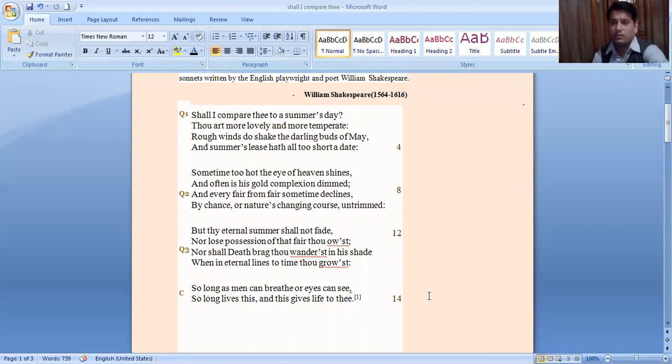So in this way, the Shakespearean sonnet consists of three quatrains and a last couplet, and the Italian sonnet consists of an octave and a sestet. Octave means the first 8 lines, and sestet means the last 6 lines.